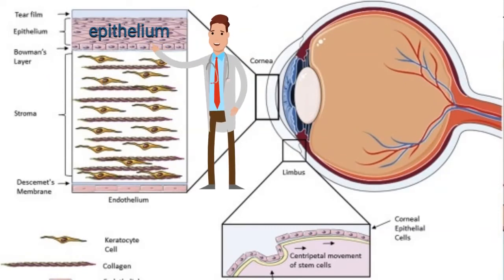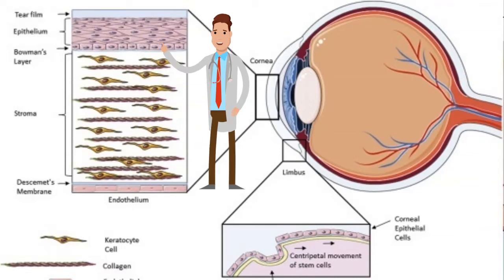These cells are bound together by tight junctions so that they do not allow fluid from the tear film to enter into the stroma. This will help optimal hydration of the stroma, and it will prevent stromal edema. Another important thing is that we have a basement membrane. This basement membrane is only found at the basal layer, the deepest layer.